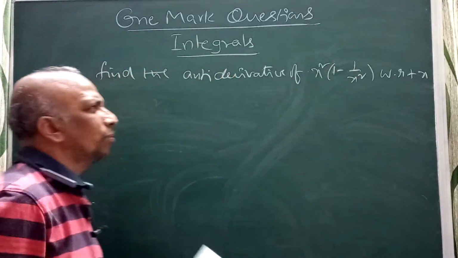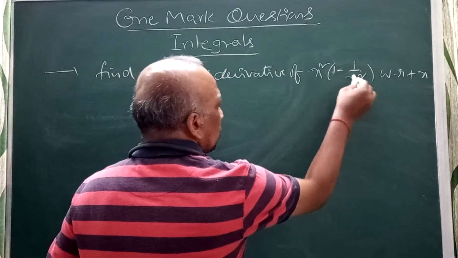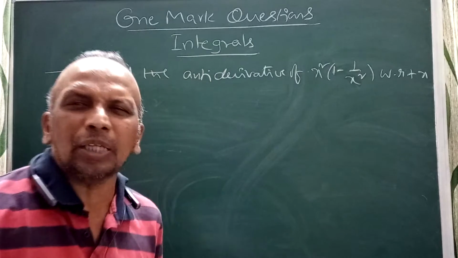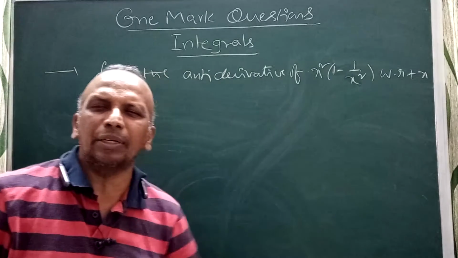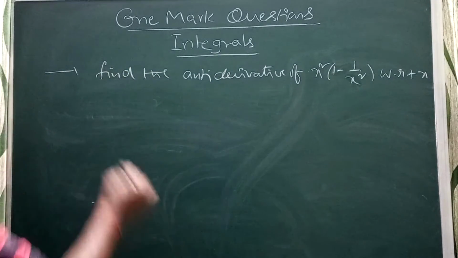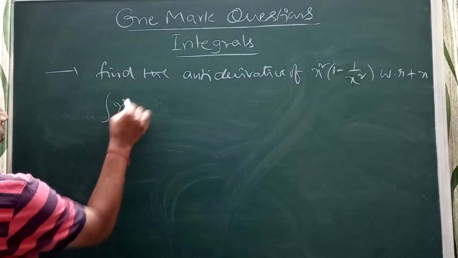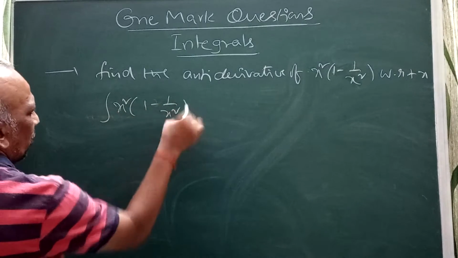See this problem. This is the given problem. They are asking for the antiderivative, so I can write the integral of x square into 1 minus 1 by x square dx.